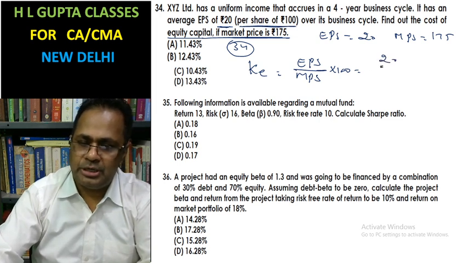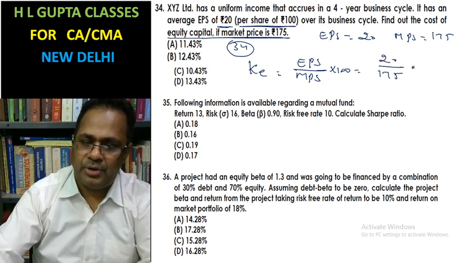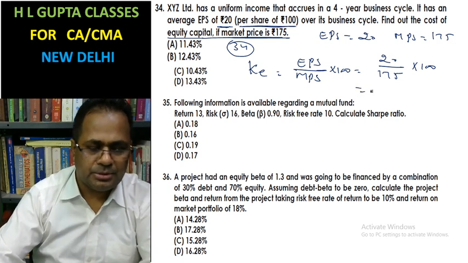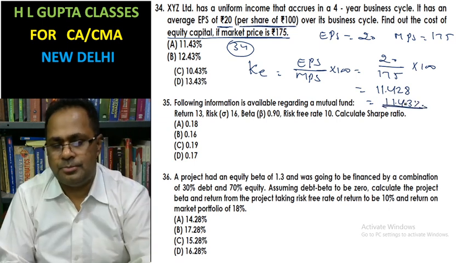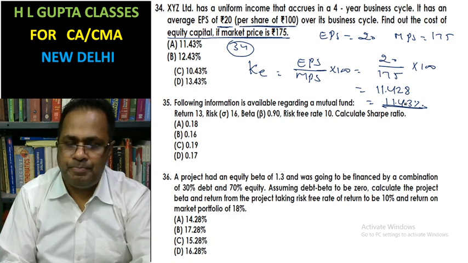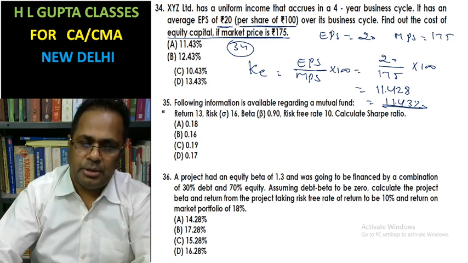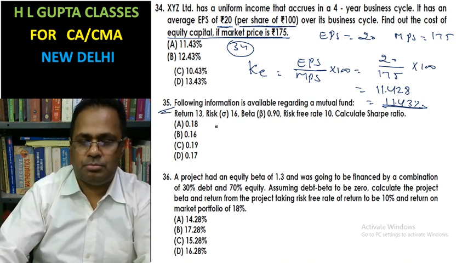This is 20 divided by 175 times 100, which is 11.428, that is, 11.43%.